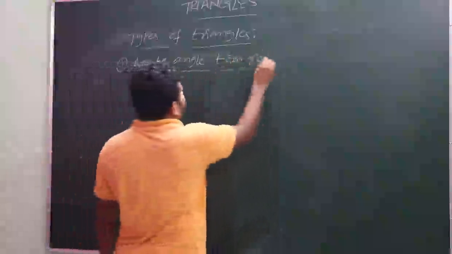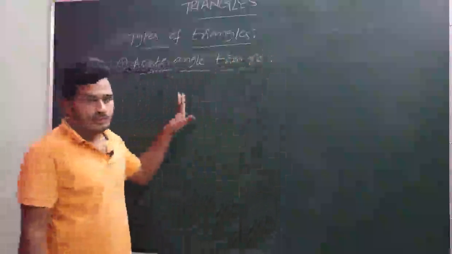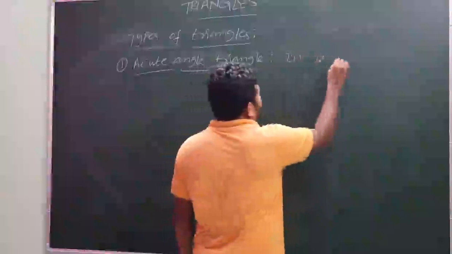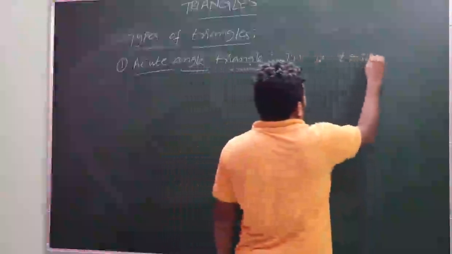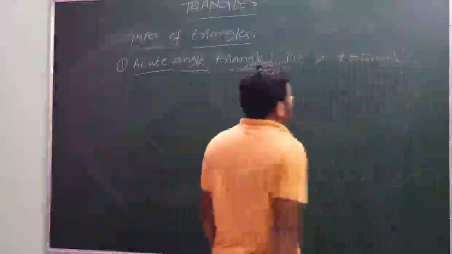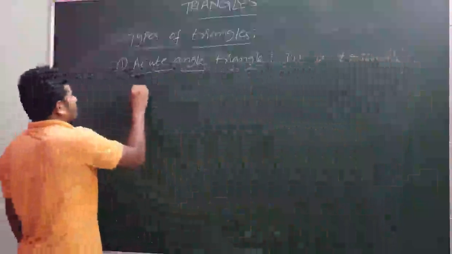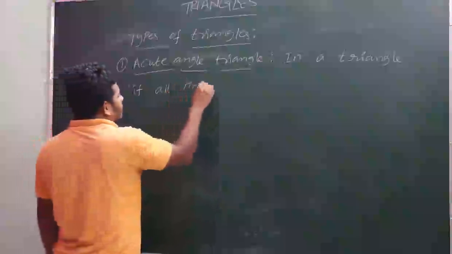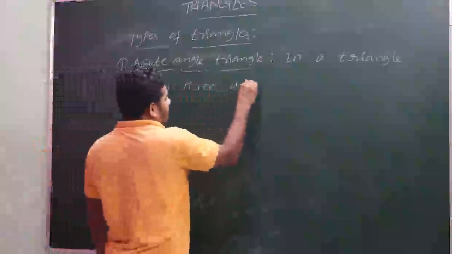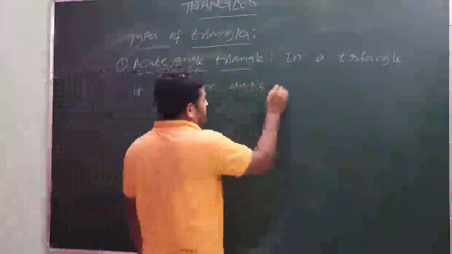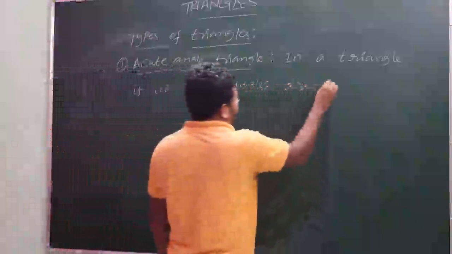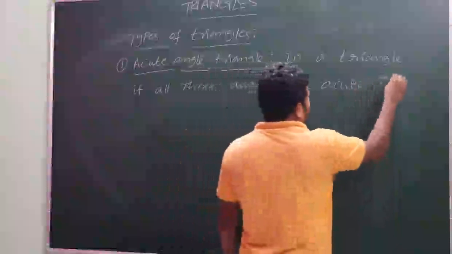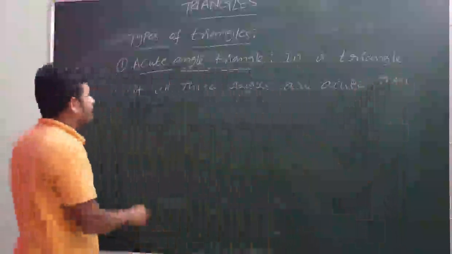So acute angle triangle means, so the definition of acute angle triangle is, in a triangle, if all three angles are acute, then it is called as acute angle triangle.